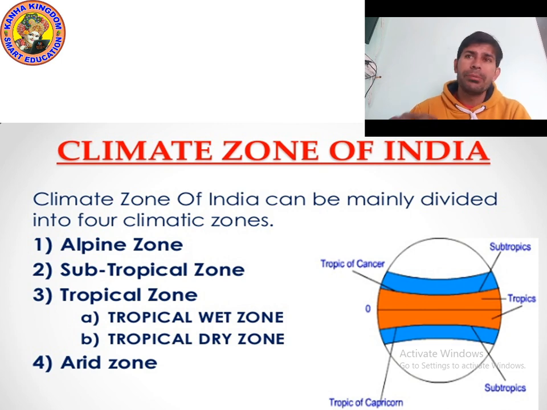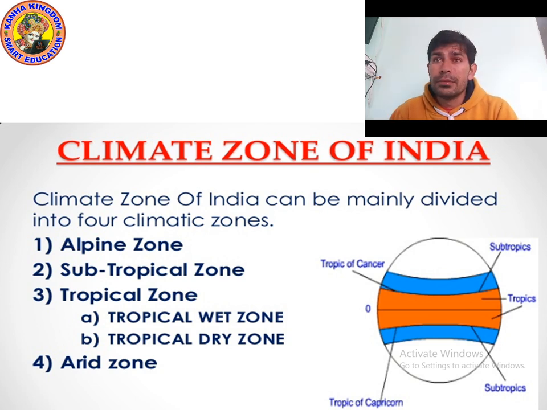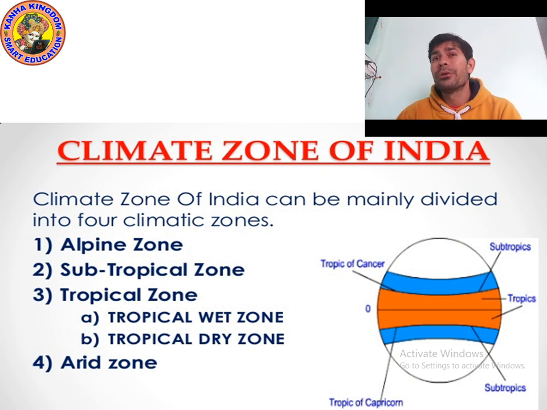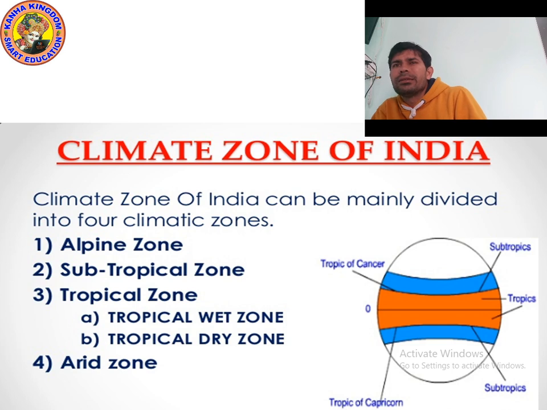Subtropical zones are the areas of the earth bordering on the tropics, like Punjab and Haryana. Tropical zones are that part of the earth's surface which is between Cancer and Capricorn, like the Andaman and Nicobar Islands. The arid zone is characterized by high temperature and low rainfall, like Rajasthan and Gujarat.